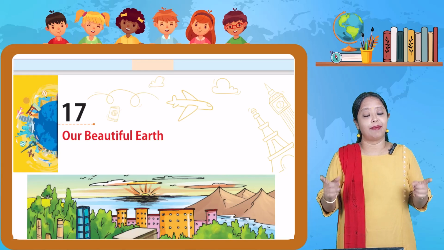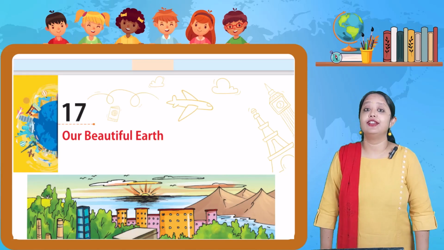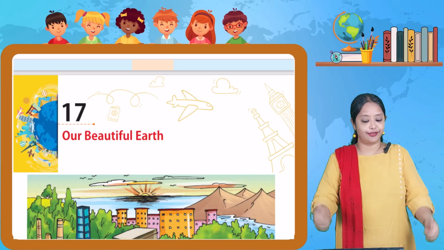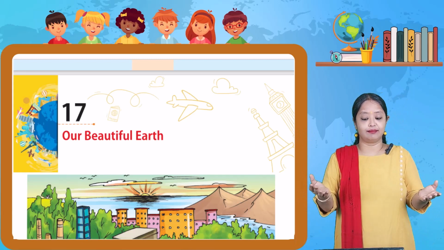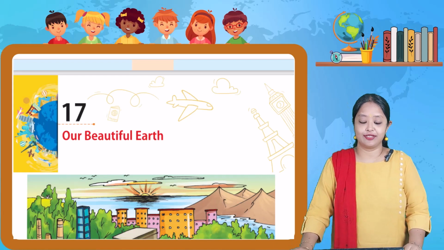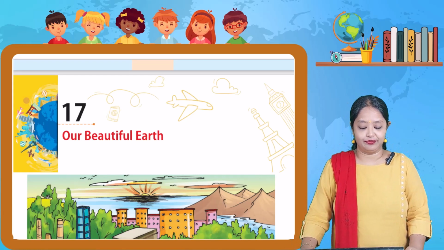And here we are back again with your chapter 17. Here we are going to study about our beautiful earth. As you can see in the picture, a lot of buildings, trees, oceans, and mountains, and a lot of things. So let us study about our beautiful earth.